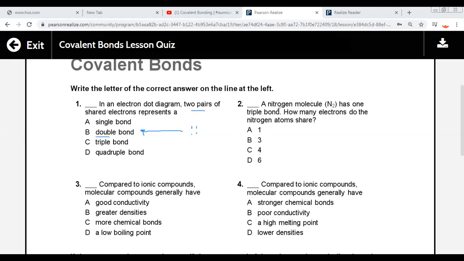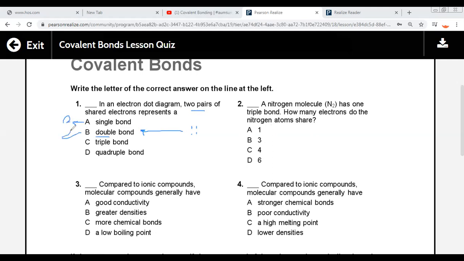Number two, a nitrogen molecule N2 has one triple bond. How many electrons do the nitrogen atoms share? One, two, three, or four? A single bond, two electrons.